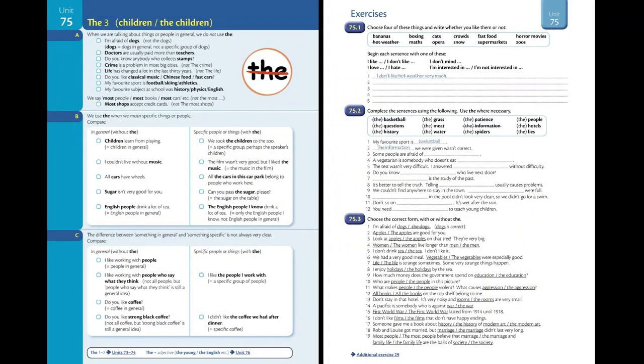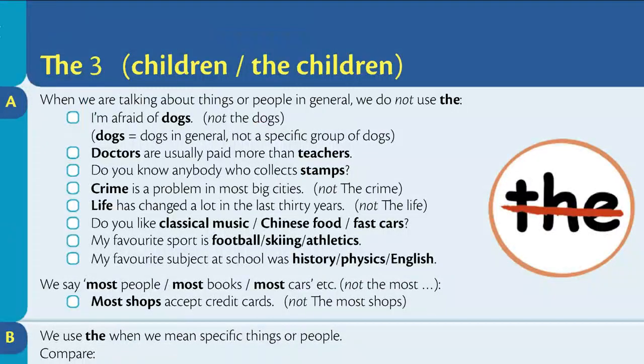Unit 75. The, 3. Children or the children. Section A. When we are talking about things or people in general, we do not use the. I'm afraid of dogs. Doctors are usually paid more than teachers. Do you know anybody who collects stamps? Crime is a problem in most big cities. Life has changed a lot in the last 30 years.